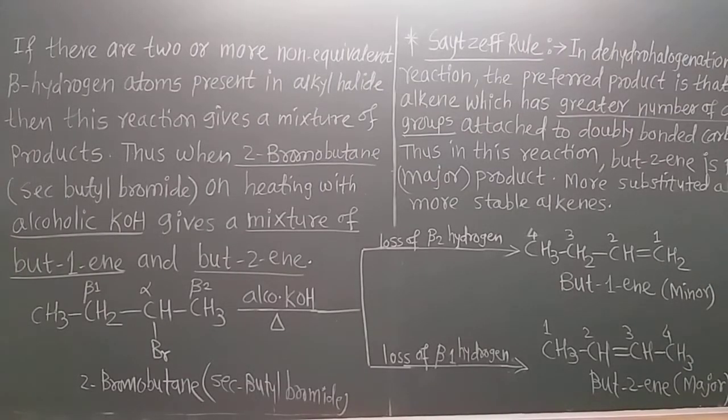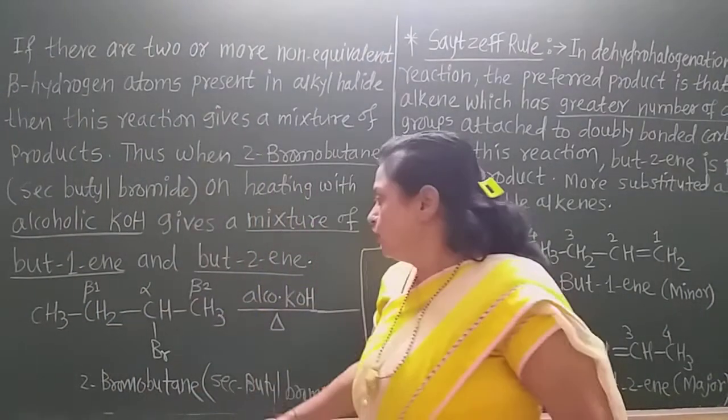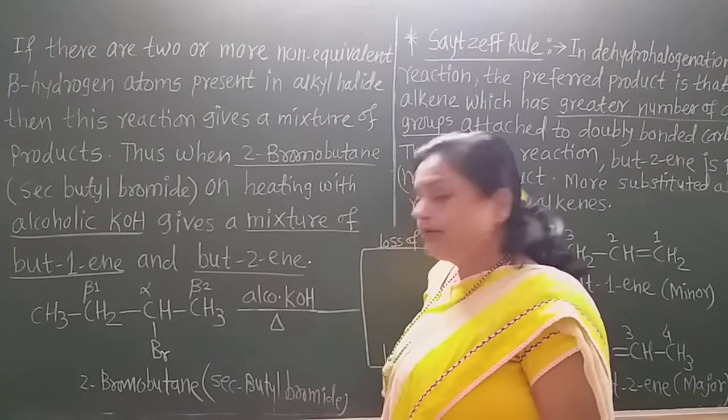Now see students, we are taking the particular reaction for the alpha beta elimination, that is, the dehydrohalogenation reaction. In this particular reaction, the substrate, the alkyl halide, is 2-bromobutane, that is, secondary butyl bromide. In it, two beta hydrogens of different types are present. Now see, this is the example: 2-bromobutane, or secondary butyl bromide.